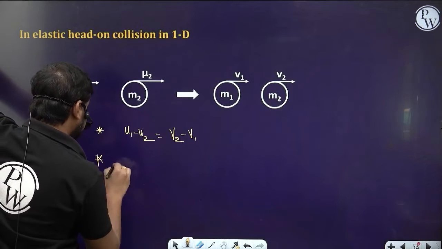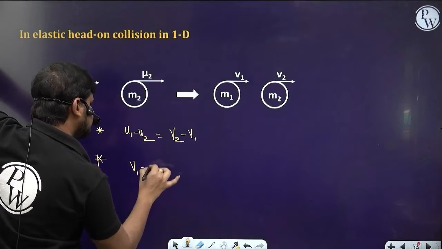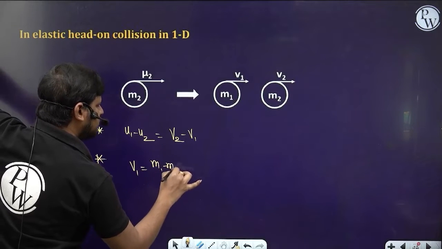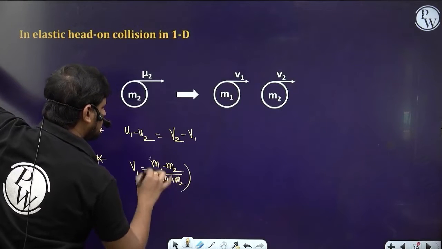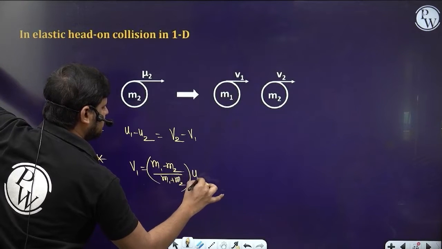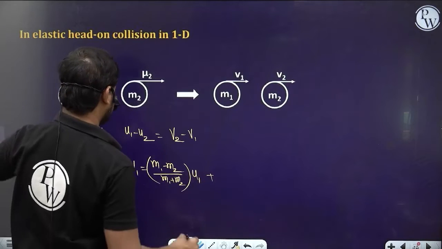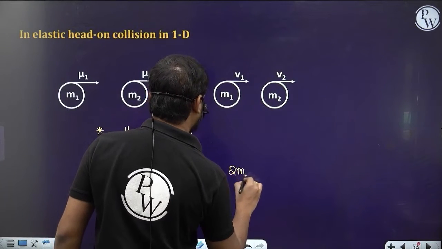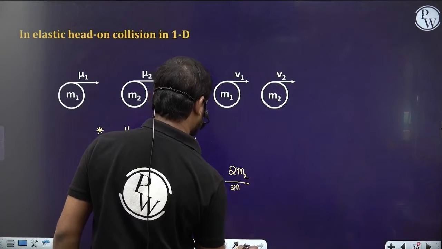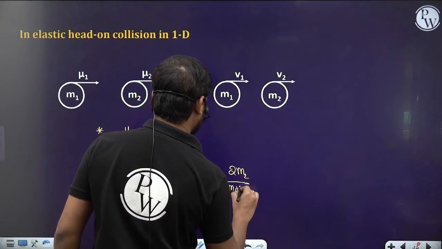And then the velocities after collision: V1 is equal to (M1 minus M2) by (M1 plus M2) into U1 plus 2M2 by (M1 plus M2) into U2.